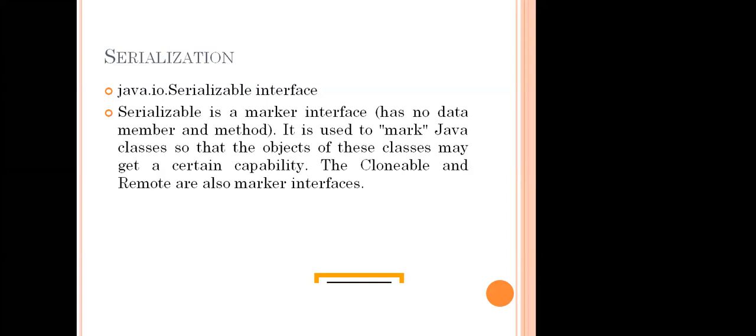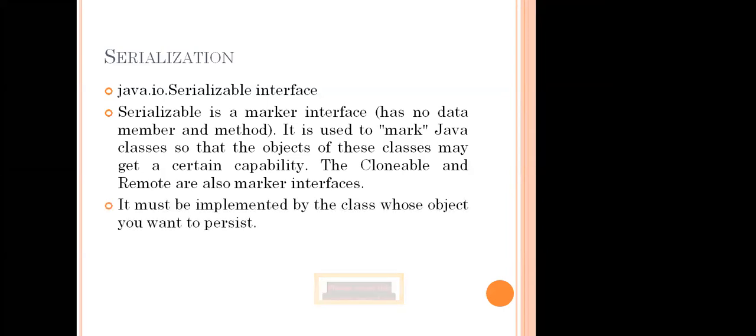So it is also a tree structure. The example of a tree structure we were talking about is the browser. One of the applications is the browser, as we said. If you remember, you can easily note it down. So it must be implemented by the class whose objects we want to persist.